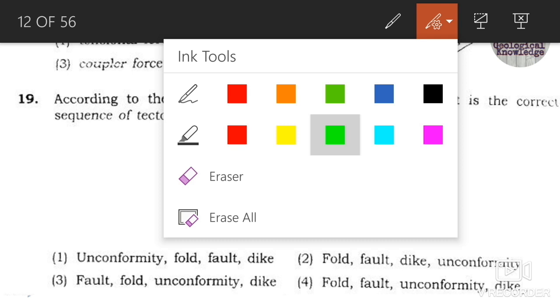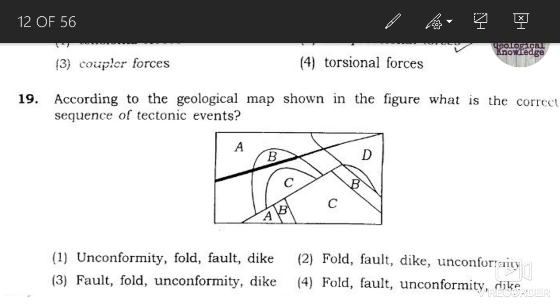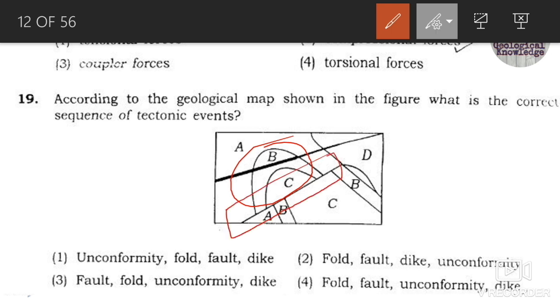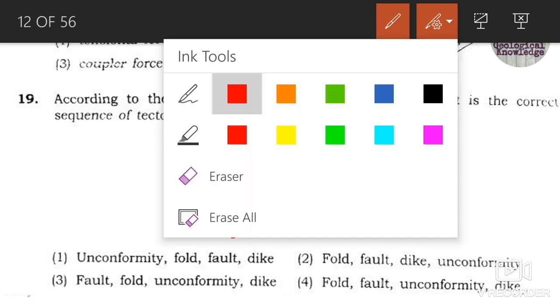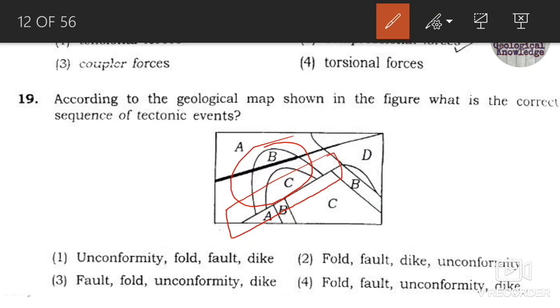As you can see, this is the fold, and this is the fault. Just for a second, I will take another color. And this is the dike, as you can see, this one. And this is the unconformity.